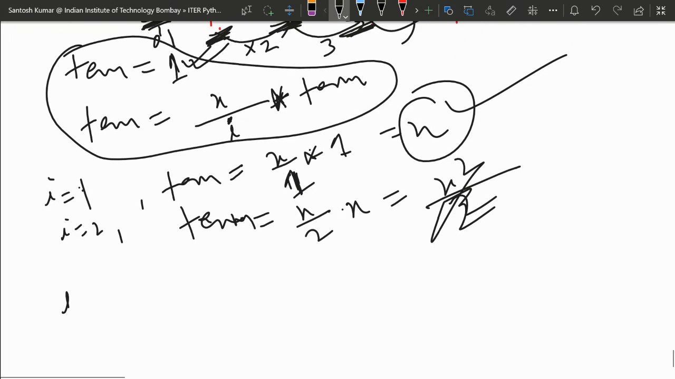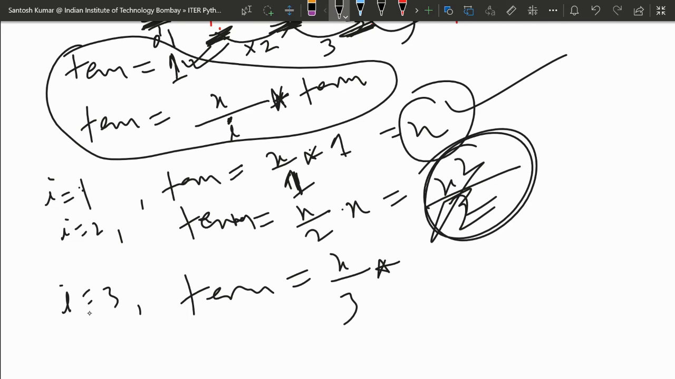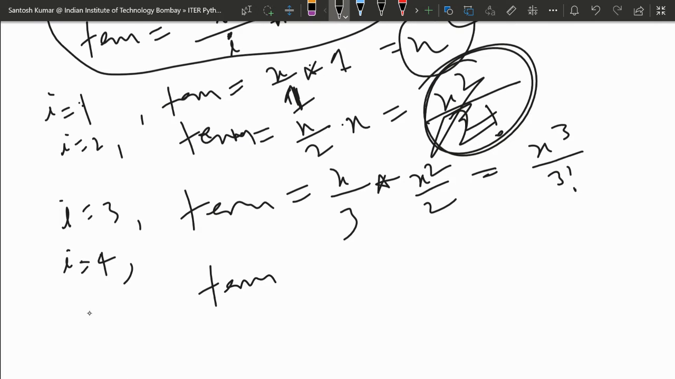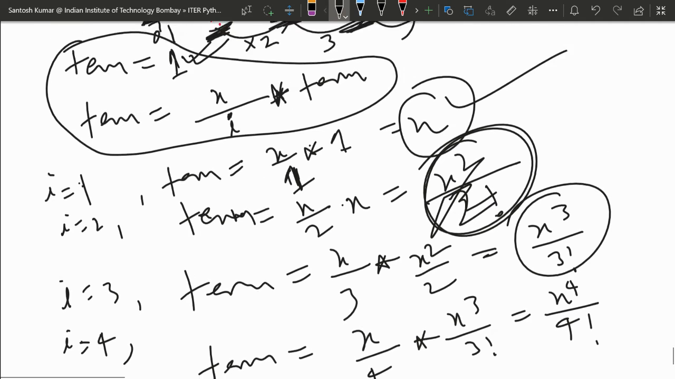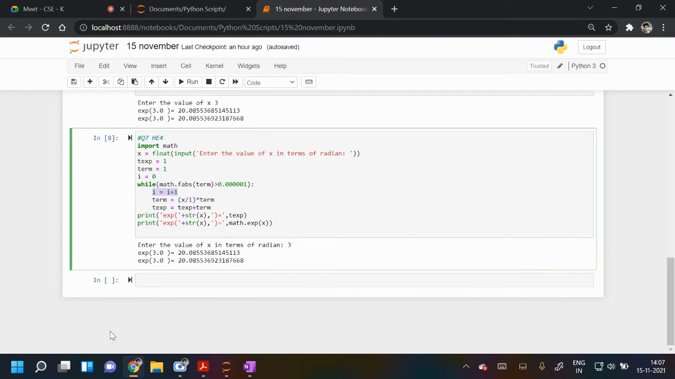When i will be 3, term will now be x upon 3, because i is 3, into this x square by 2. Every time term is being updated in every iteration. So x cube upon 3 into 2, that is nothing but 3 factorial, and the earlier one is 2 factorial. Again i is 4, so term will be x upon 4 into the last updated term, so x cube by 3 factorial becomes x to the power 4 by 4 factorial, and we are adding term every time.